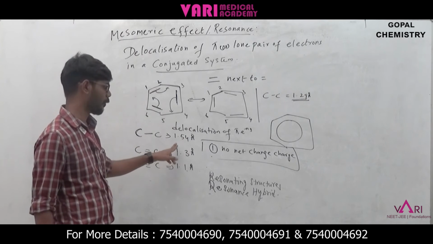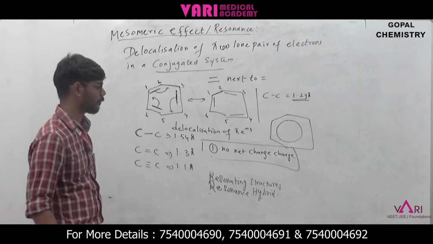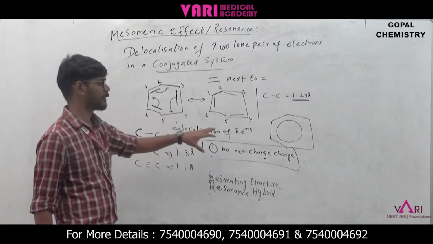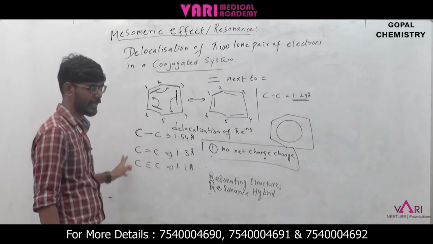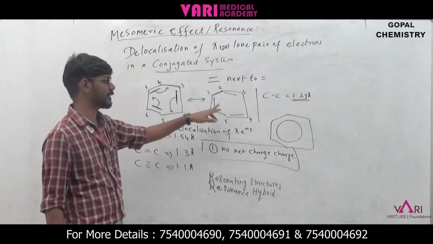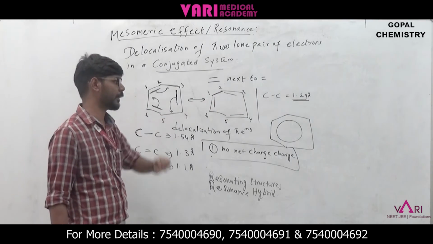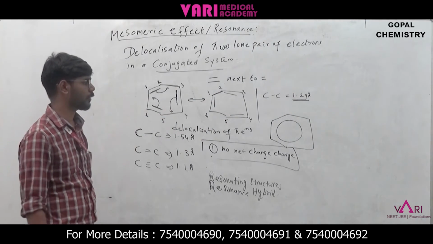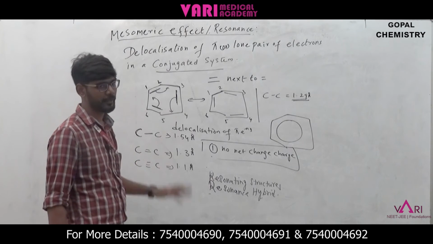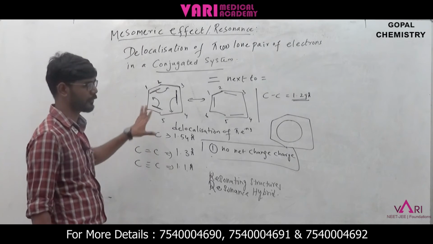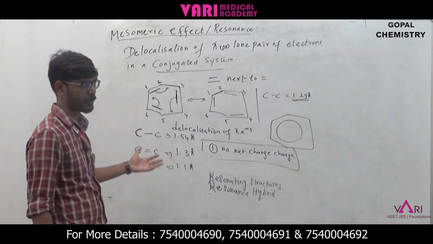Resonance can be explained in benzene by these bond length variations. Carbon single bond is 1.54, carbon double bond 1.3, carbon triple bond 1.1. The actual bond length of carbon in benzene does not fall under any of these standard values, because resonance is witnessed here. This changes the carbon bond length to 1.29 Angstrom. So this is a simple concept. You have to be very confident and categoric in this concept, then only will you know the extra or advanced topics on this.